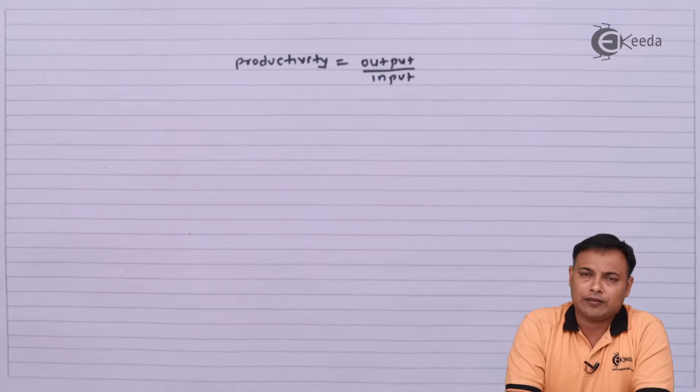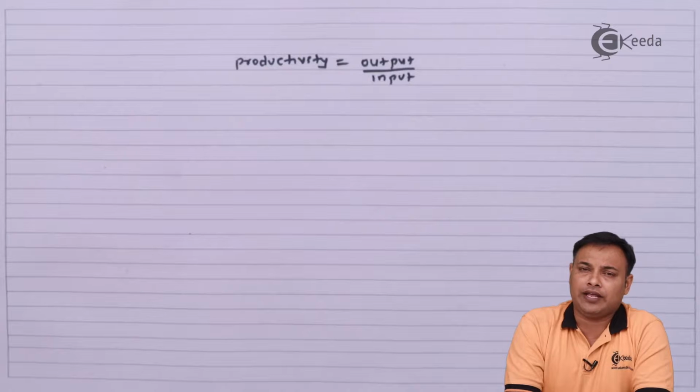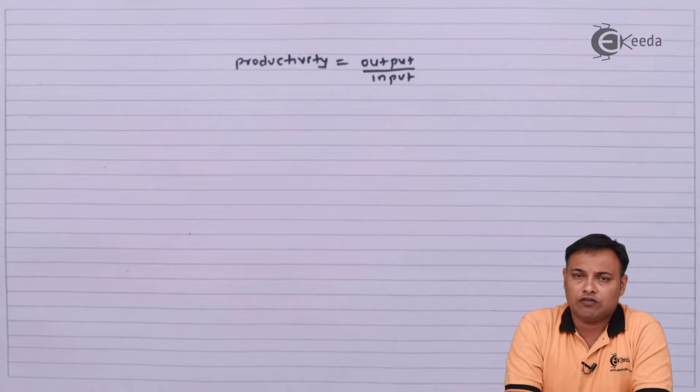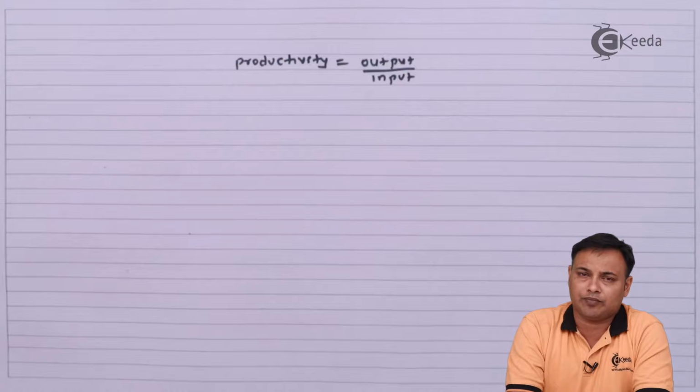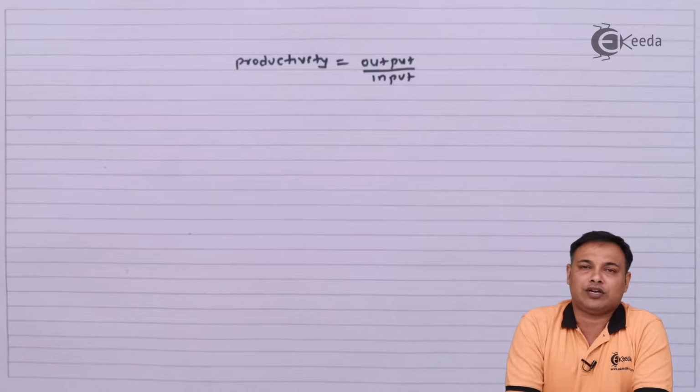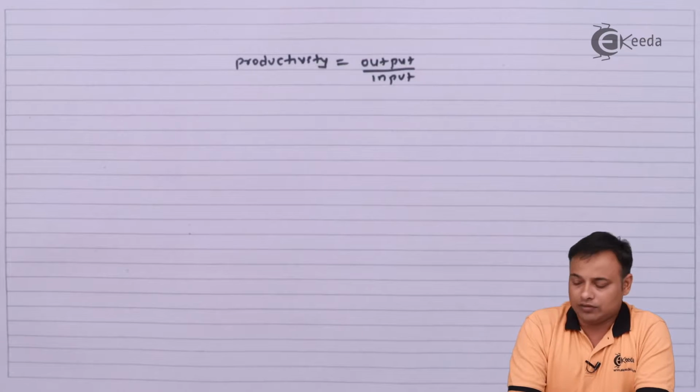So I can say the productivity of any particular factor can be measured in terms of output that is given for the efforts that we put, for the inputs that we put in that particular production process. Now, how important is the concept of productivity? Let's see.